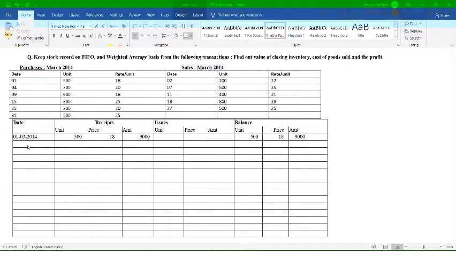Now we will come to our second transaction. As per the table, you can see the second transaction is done on 2nd of March. On the sales side, after the first, on 2nd March what have you done? You have made a sale, and how many units have you sold?